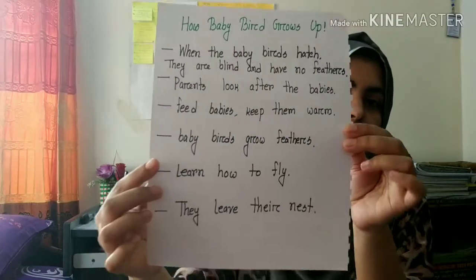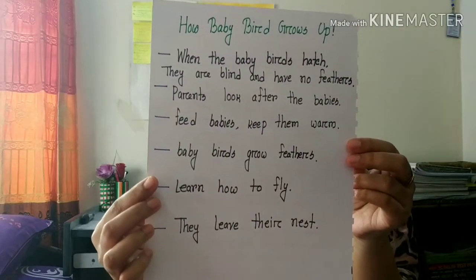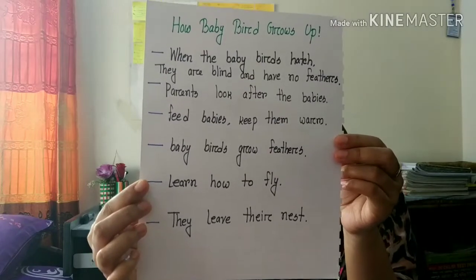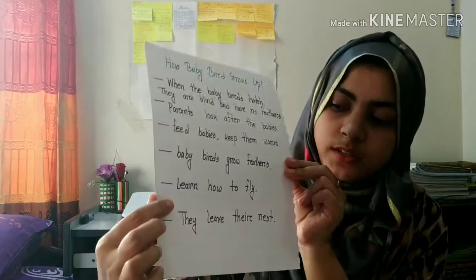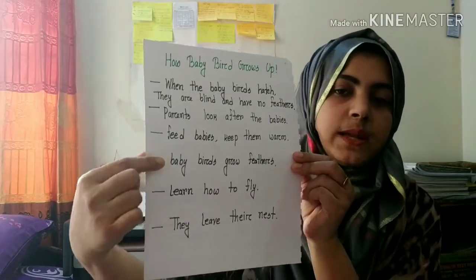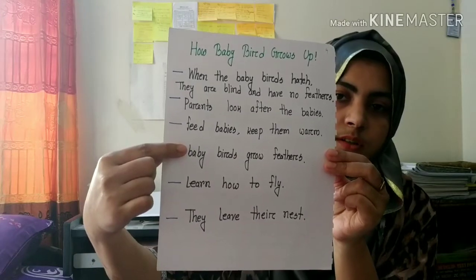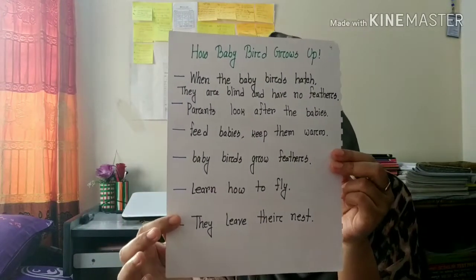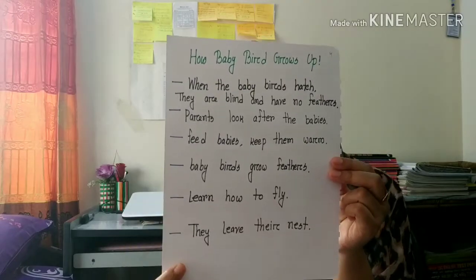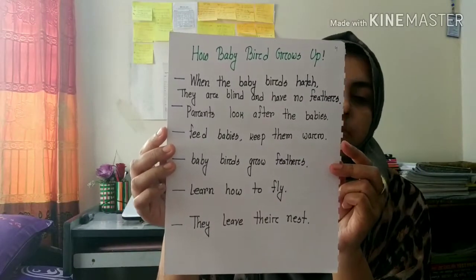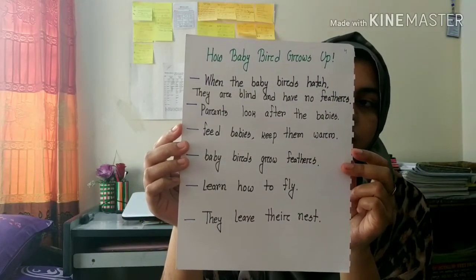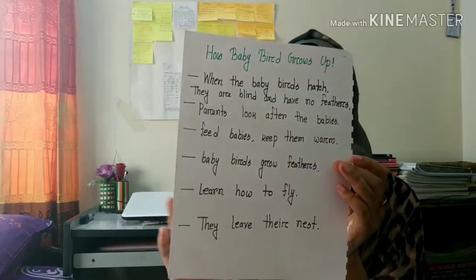They feed the baby birds and keep them warm. After some days, the baby birds grow feathers. Then after some days, they start flying, and then they leave their nest. That's the way a baby bird grows up. After finishing this lecture, I will show you a video of how baby birds grow up, how their parents feed them.